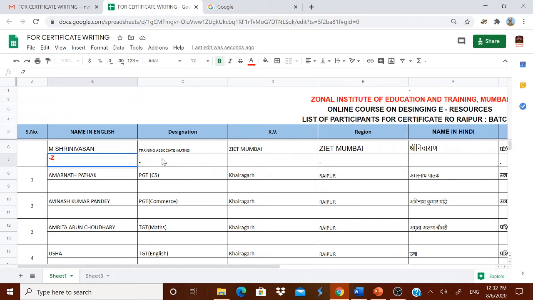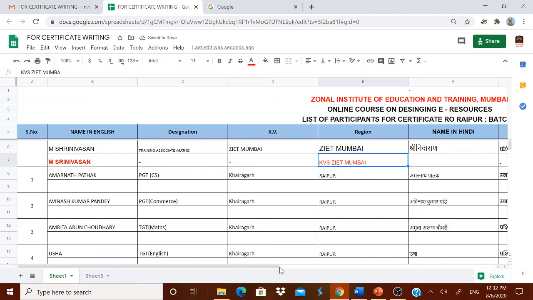Okay, there is no change. For example, here I am typing M. Srinivasan because I want to change my name. Here there is no change in the designation, therefore I am putting one hyphen. In Z@, Mumbai there is no change, putting hyphen. If there is any change, please do it. For example, in the region I want some changes. KVS Z@, Mumbai I want. For example, I am typing it in red color.